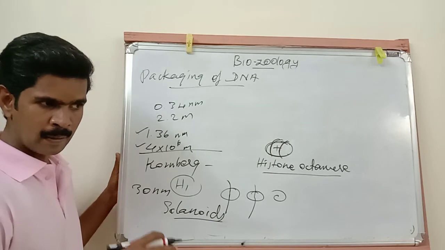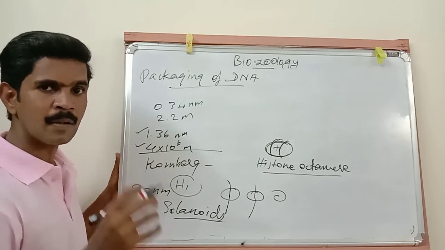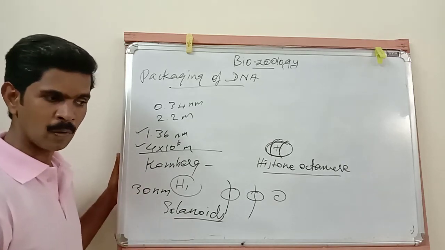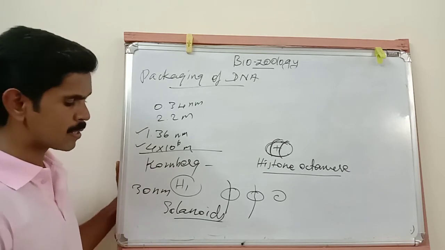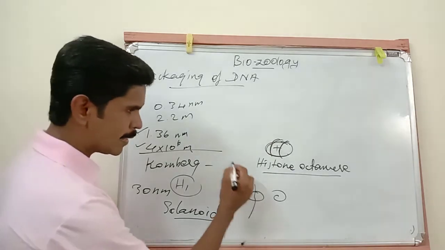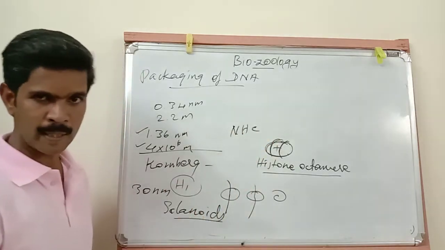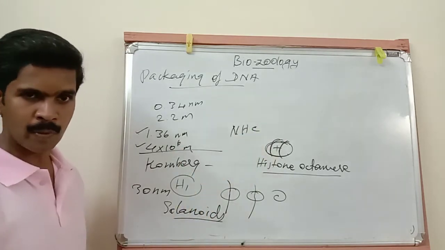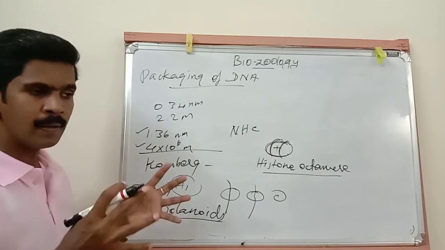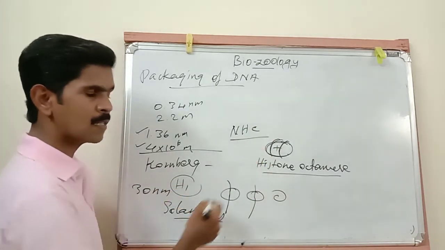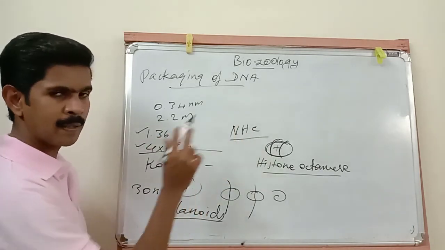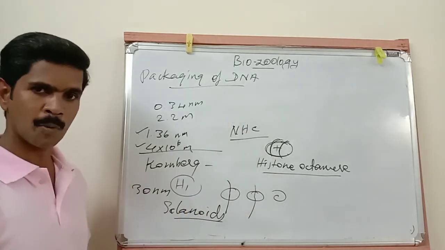Then the DNA molecules are packed with 40 foldings. There are 40 foldings present in the DNA molecule, and one more additional set of proteins is also needed for the packing of this DNA. The name of those proteins is NHC protein, non-histone chromosomal protein. To pack all this DNA molecule, this one more set of protein is very important.